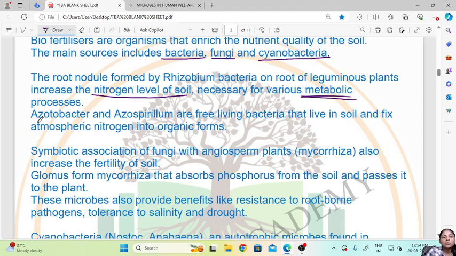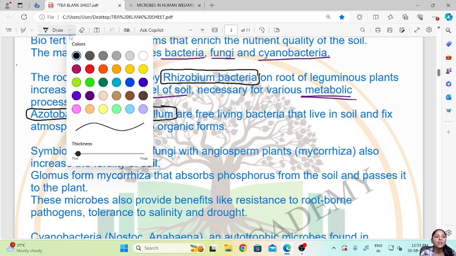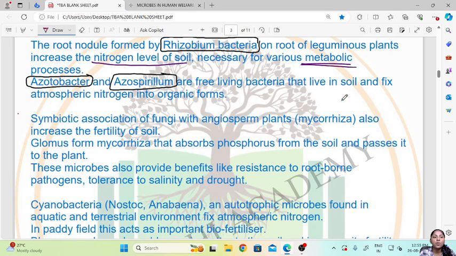Then for example, Azotobacter and Azospirillum are free living bacteria that live in soil and fix atmospheric nitrogen into organic form. So one example we have seen is the Rhizobium bacteria, which forms an association with the roots of leguminous plants, and another example is the Azotobacter and Azospirillum, which are two free living bacteria which can also fix atmospheric nitrogen in the soil in its organic forms.